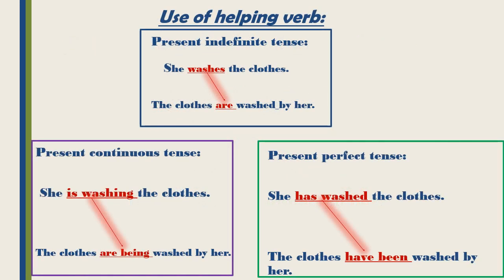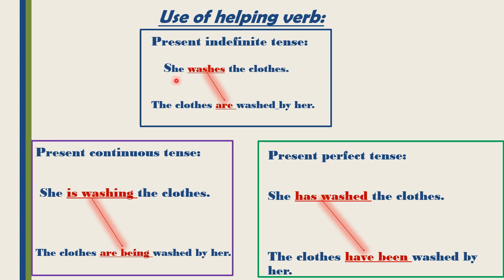Now we shall discuss the second step of active voice to passive voice, use of helping verb. First of all, when we select the helping verb, we should know the identification of that tense, that which tense is this. Here is the first tense, present indefinite tense, and in present indefinite tense, there is first form and s, es.